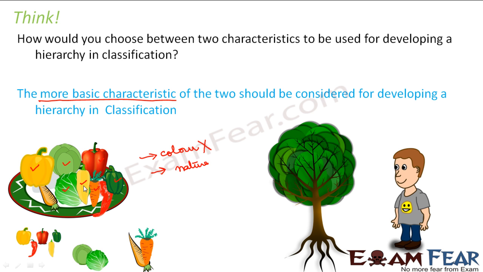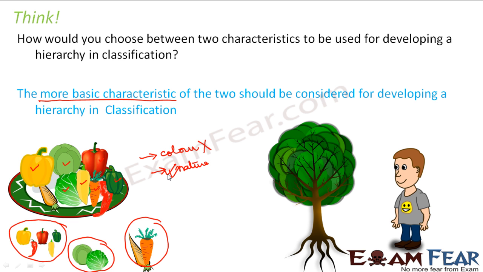So the nature of the vegetable. Depending upon the nature, we have classified the peppers together, we classified the cabbages together, we classified the carrots together. So this was the first hierarchy. The first hierarchy was done based on the nature of the vegetable.